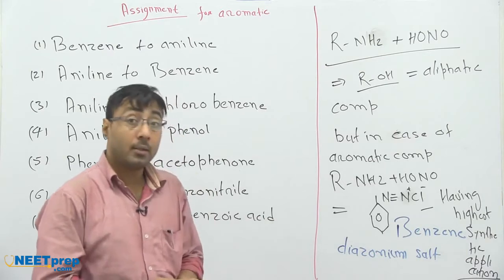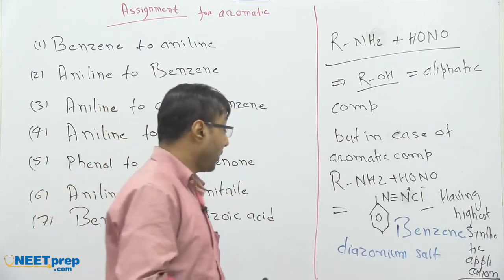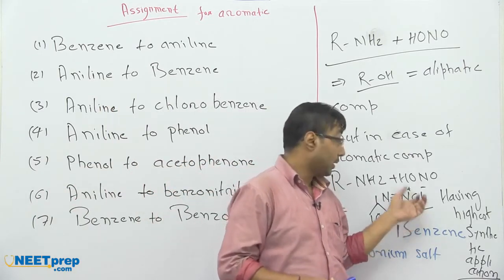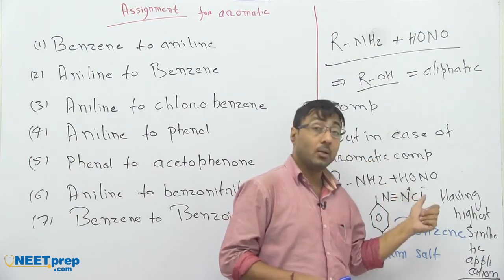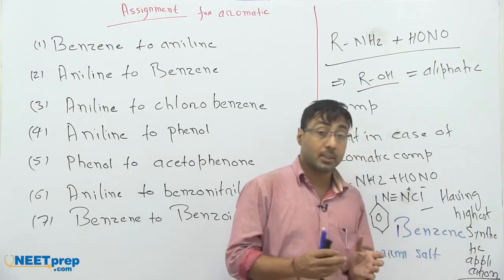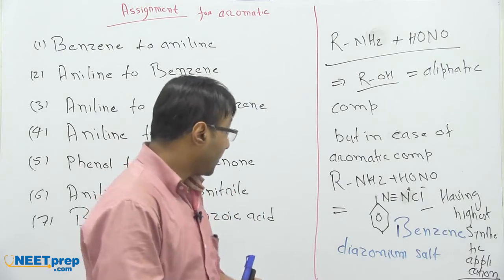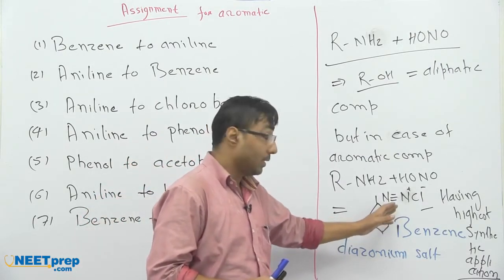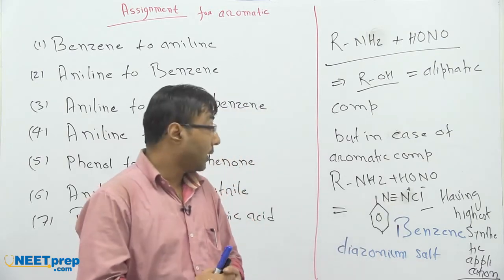And what we will see is that almost after every reaction, we come to this compound. We start from amines and we come to this compound, and from here we are going to convert so many compounds. So it's a basic framework. And most important thing, it's a highly unstable compound, so it doesn't need very high temperature to convert into product.